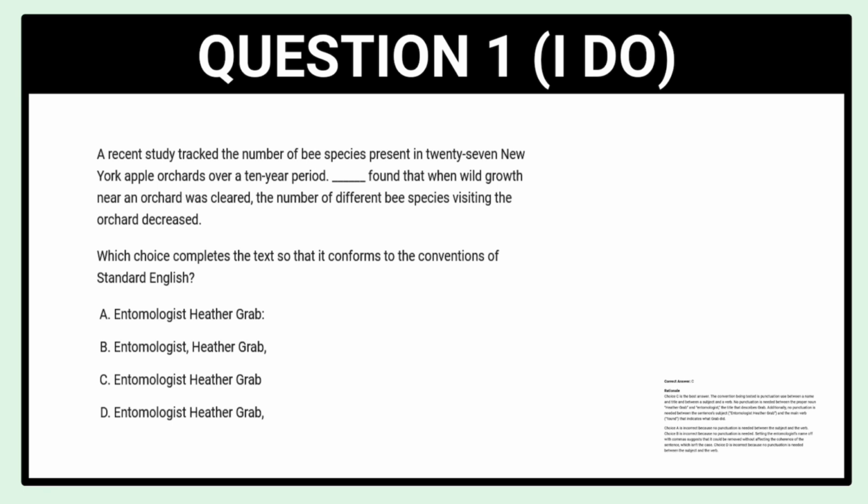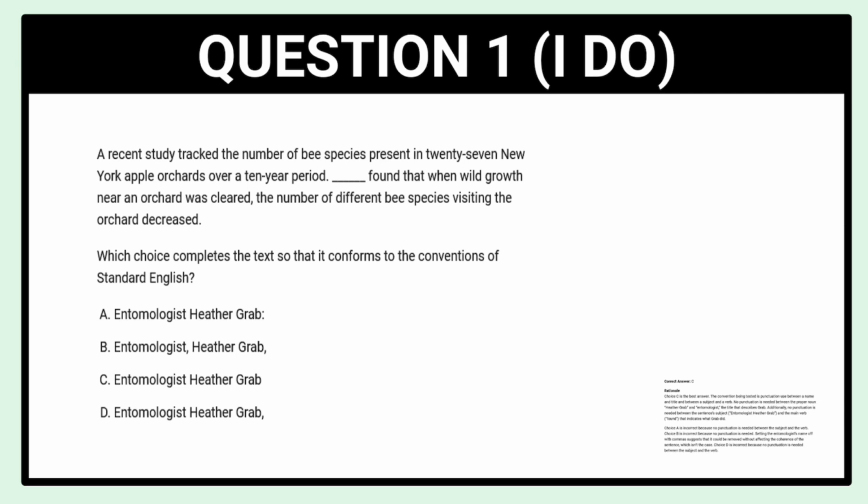As you can see here, our first question says, a recent study tracked the number of bee species present in 27 New York apple orchards over a 10-year period. Dash found that when wild growth near an orchard was cleared, the number of different bee species visiting the orchard decreased. Which choice completes the text so that it conforms to the standard conventions? We can see different punctuation in each of the options, and they're asking us to pick the right one.